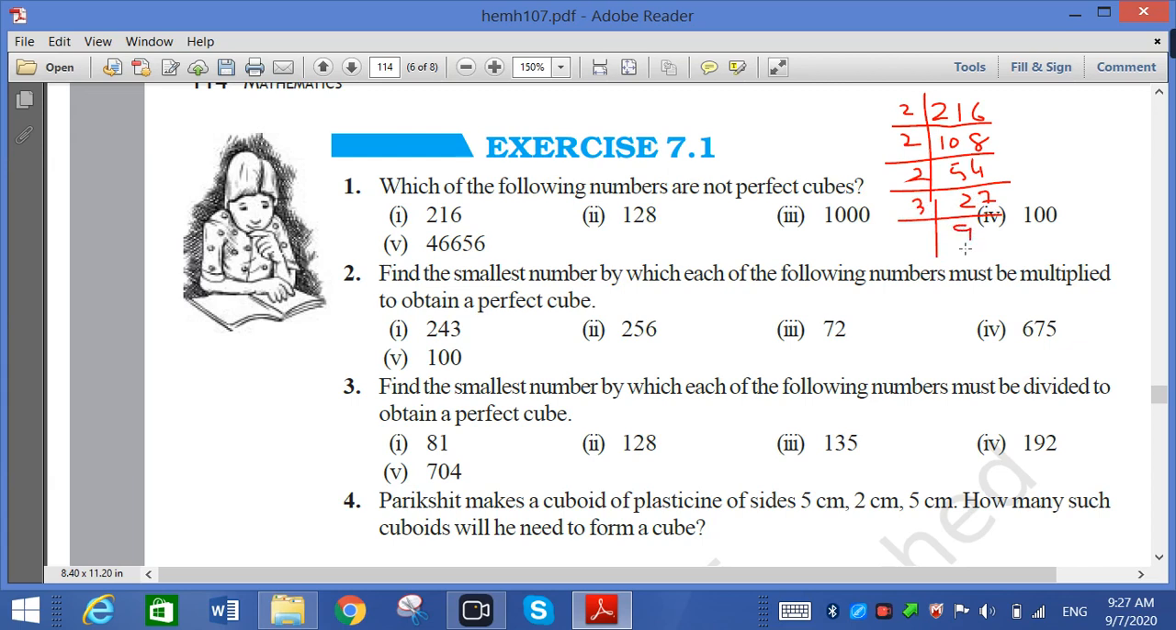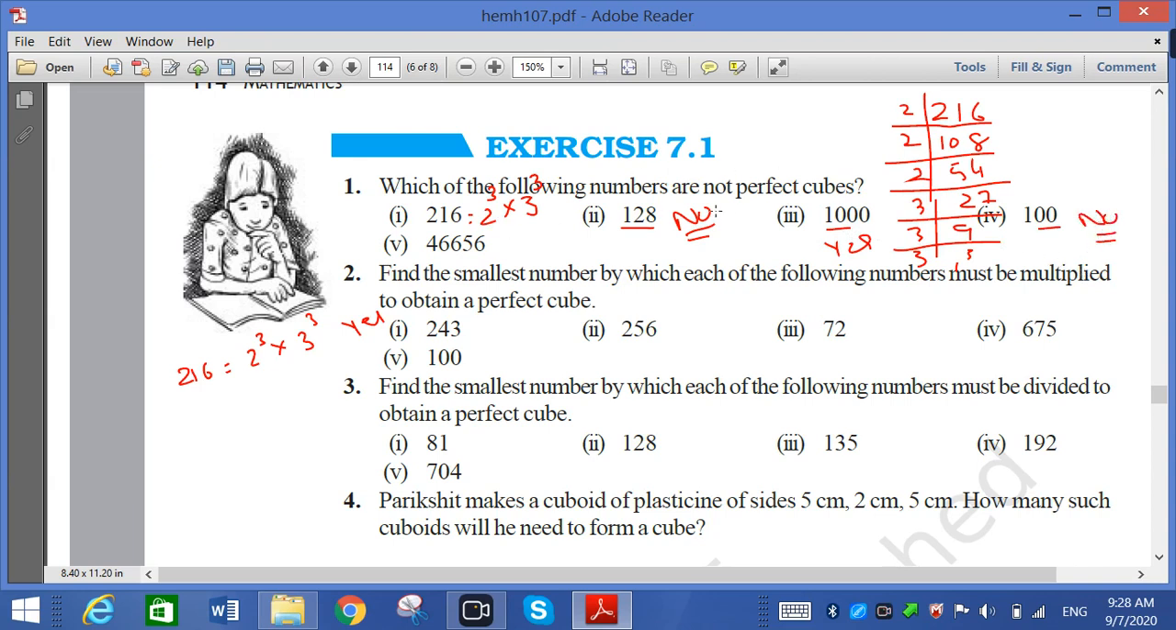Why? Because here we have 2 to the power 3 and 3 to the power 3. So 216 is equal to 2 to the power 3 and 3 to the power 3. We can say yes because it is a triplet. But in 128 it is not possible, so we have to write no. You have to do it the same way: make a prime factorization and then say. Here 1000, we say yes, it is the cube of 10. 100, we can say no.